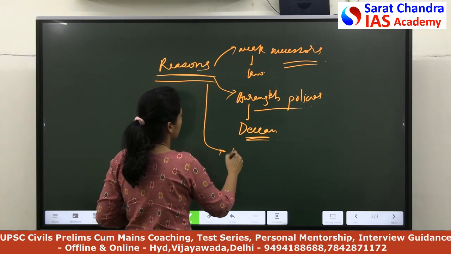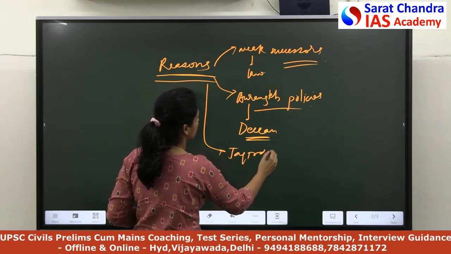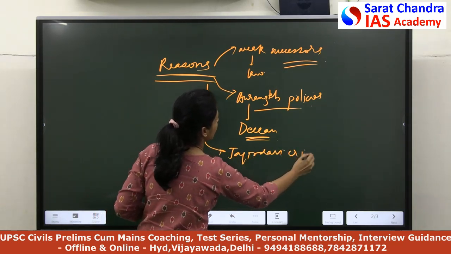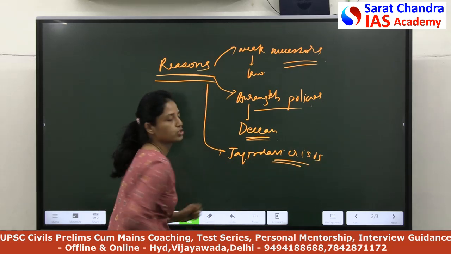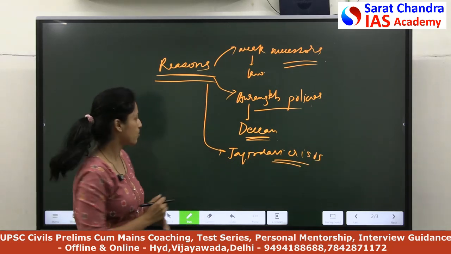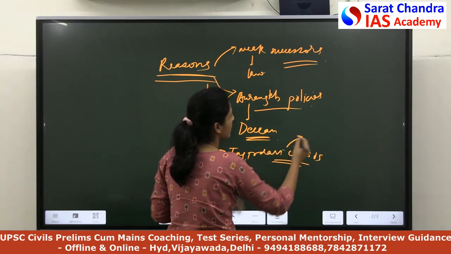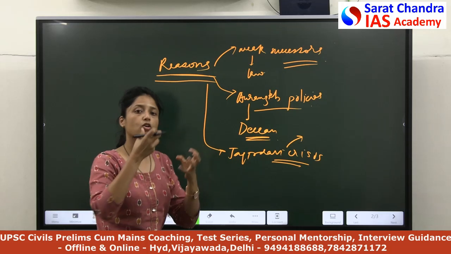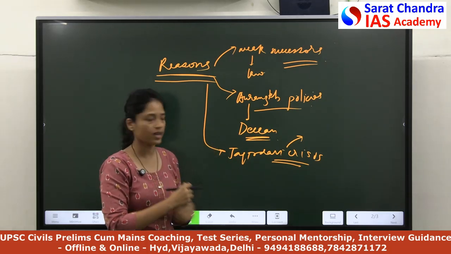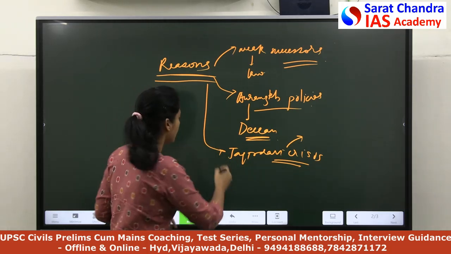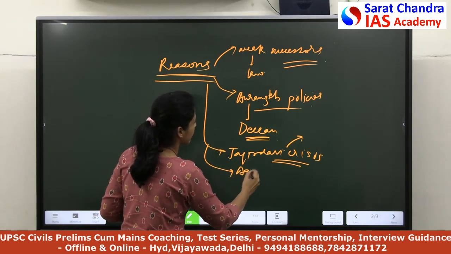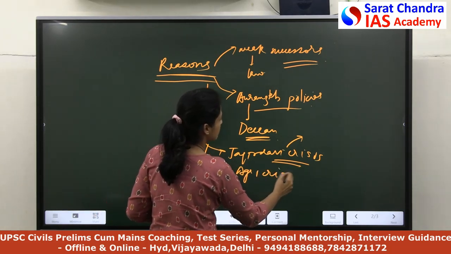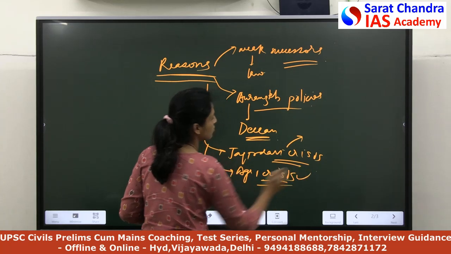Now you can discuss the Jagirdari crisis also. I think we have already discussed this in a previous question. So basically, what is the Jagirdari crisis? Over a period of time, the number of Jagirdars was increasing, but there were not enough Jagirs to give to them. You have to describe along these lines. A similar related phenomenon is the agriculture crisis.